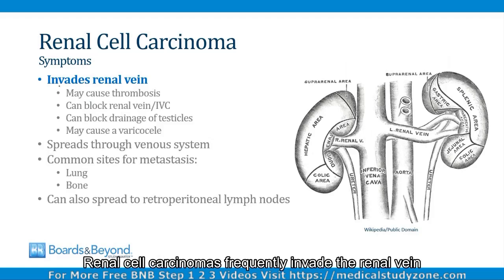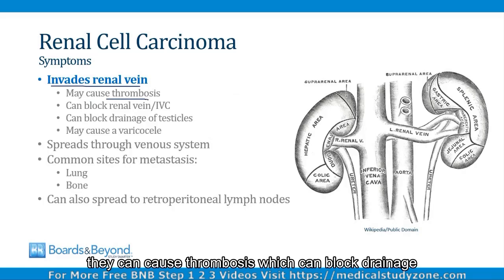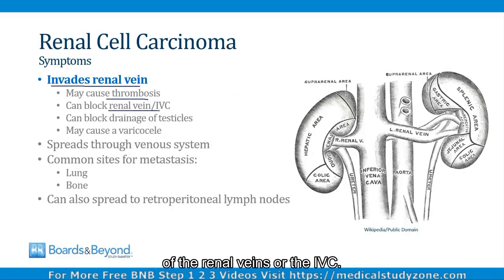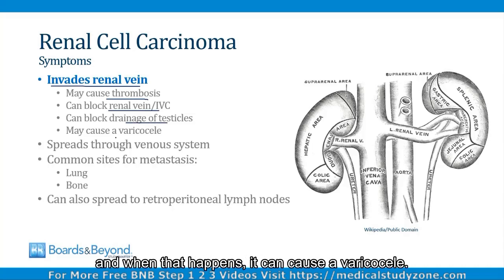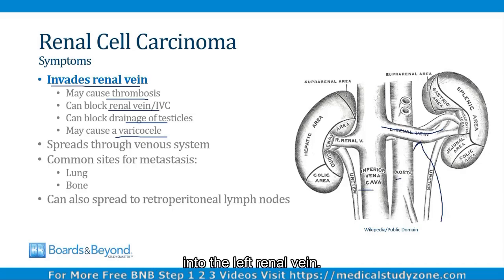Renal cell carcinomas frequently invade the renal vein, and when they do this, they can cause thrombosis, which can block drainage of the renal veins or the IVC. This can also block drainage of the testicles, and when that happens, it can cause a varicocele. If you look at this drawing on the screen here, the left renal vein has a long course because it crosses the aorta to get into the inferior vena cava, and the left testicular vein drains into the left renal vein. So because of this long course for venous drainage of the left testicle, left-sided varicoceles are very common and are rarely related to malignancy.